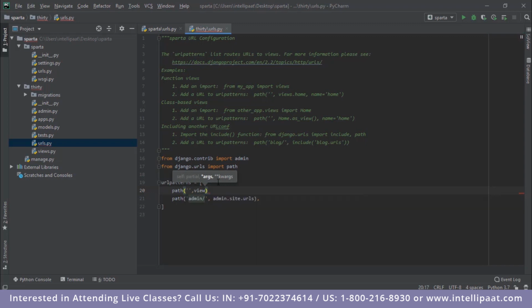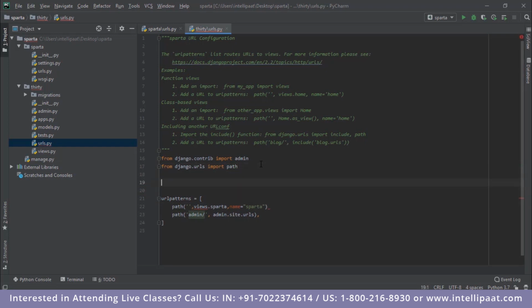So views dot, and this time I'll just name it Sparta again. And after this, this actually has to be views and not view, and then the name as well, I'll give this as Sparta. Right, so over here I'd have to import the views method. So from . import views. Right, so we have made the changes to the urls.py file of this web app.